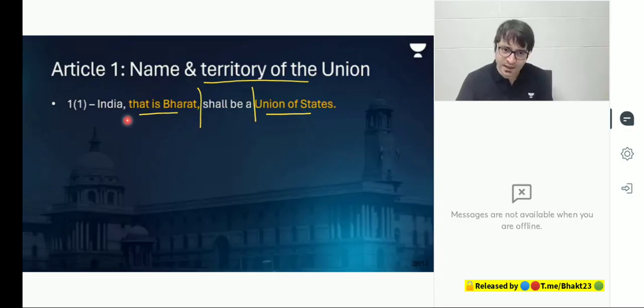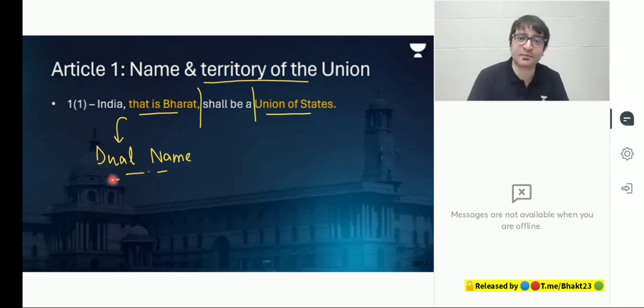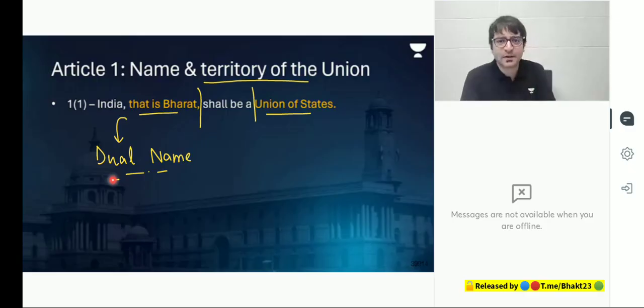When we look at India, that is Bharat, it gives us a clear message that we have a dual name for this country. Two names, India as well as Bharat. But why? When the Constituent Assembly met on 9th of December 1946, and then for 2 to 3 years met continuously debating, creating, enacting this constitution, there was also a debate on the nomenclature. What should we call this newly independent country? Some members felt that let's stick to the name India because that is how we are known everywhere in the world.